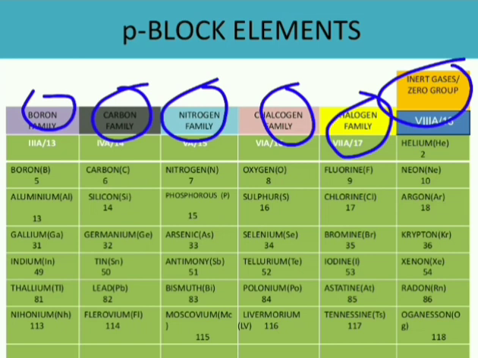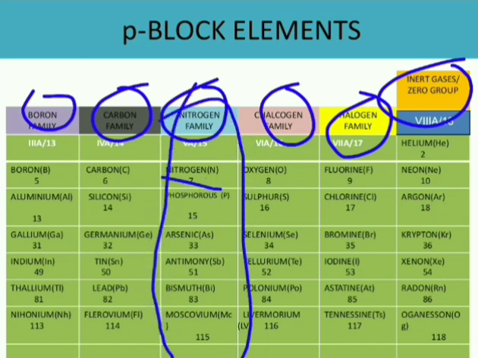Next is the nitrogen family. The starting element of this group is nitrogen, so therefore they are named as the nitrogen family. Nitrogen, phosphorus, arsenic, antimony, bismuth, and moscovium.